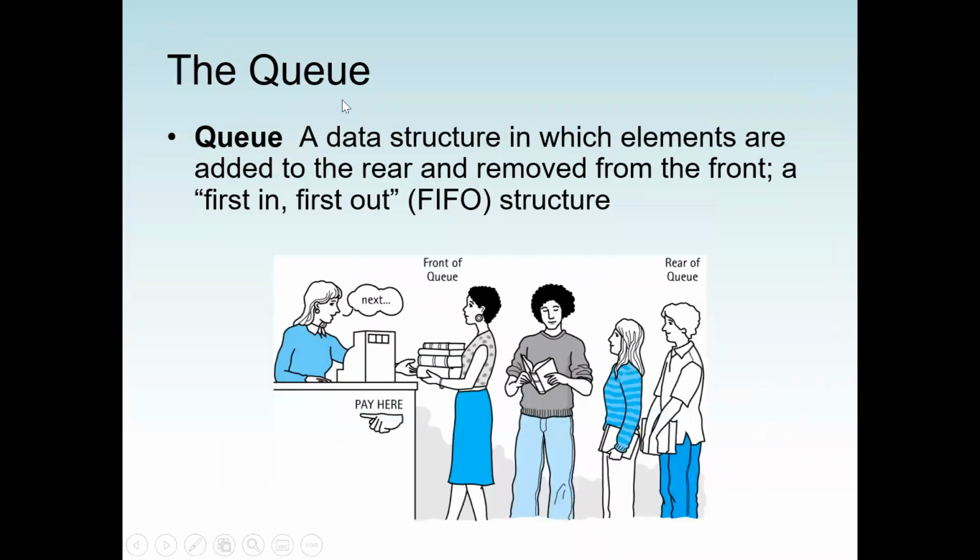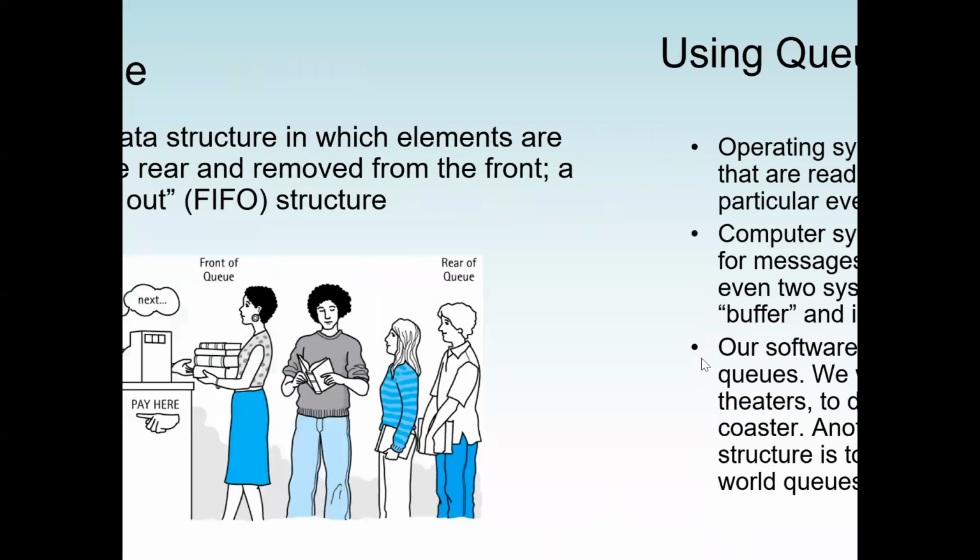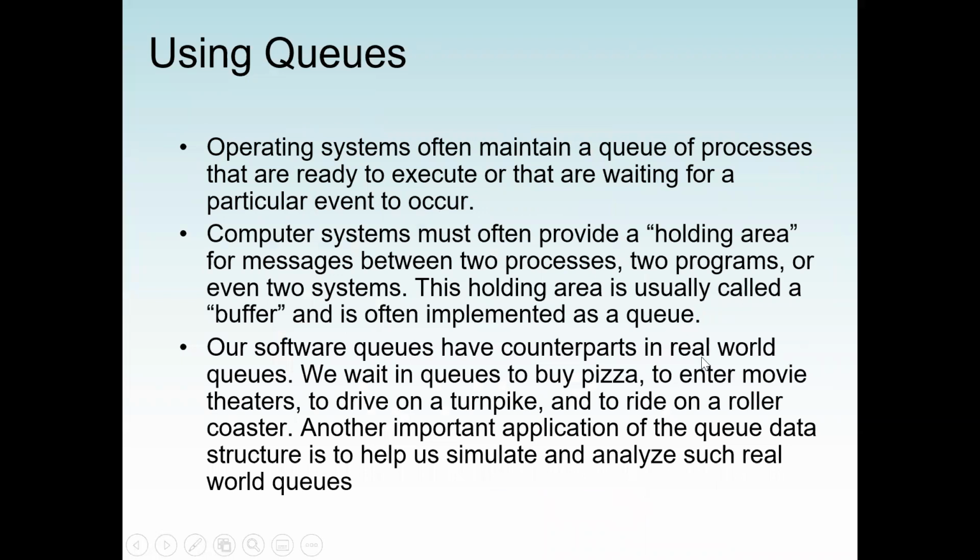So next we move to a queue. A queue is also a data structure in which the elements are added at the rear and removed from the front. So a queue will be first in, first out. For example, a queue in a supermarket or a library. The front of the queue will come out. If you want to join the queue, you join from the rear. So that's the main difference between stack and queue.